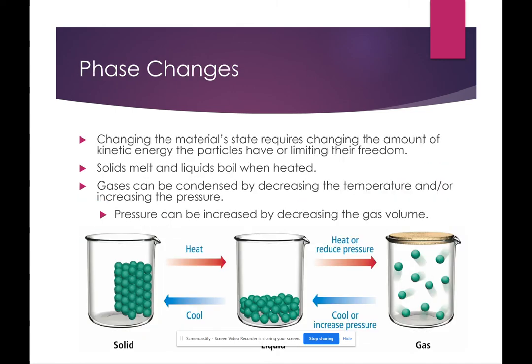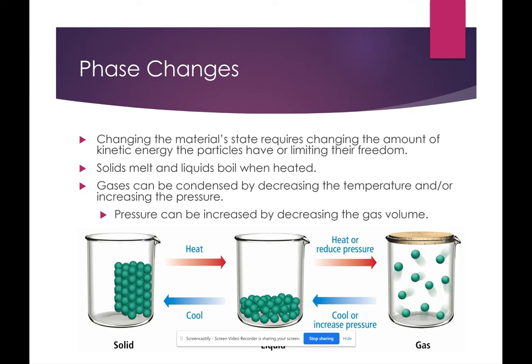Changing the material's state from solid to liquid, liquid to gas, gas to liquid, whatever, is going to require changing either the amount of kinetic energy of the particles or limiting their freedom, or it could be both. So solids melt and liquids boil when heated because I'm increasing the kinetic energy of those particles. They're starting to move around more.